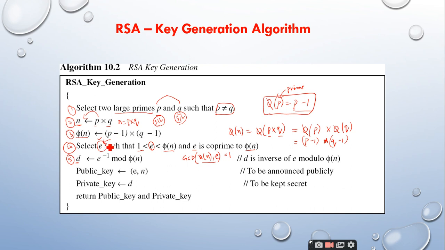Random number, sir. It is a random number only, but what is this e? E for encryption, right? So what is that key you are using for e? Public key, sir. It is the public key, right? So you have selected the public key. So the fourth step is nothing but selection of the public key.